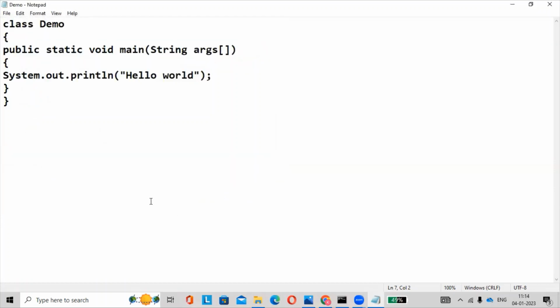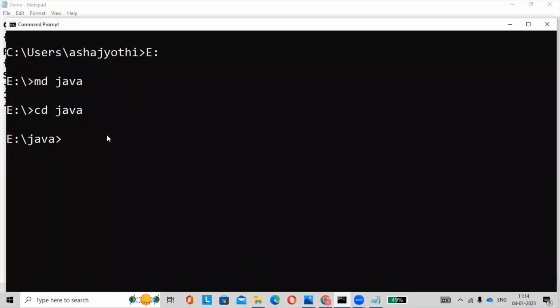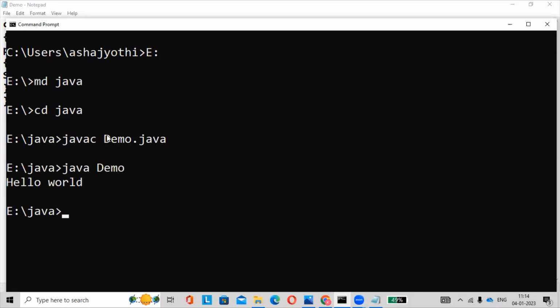Control S, go to the command prompt here, javac space file name. Here the file name is Demo.java. Then hit enter. Then next java space file name, Demo. Hello world. We have successfully executed our first Java program, hello world.